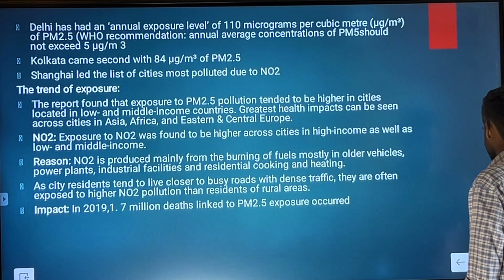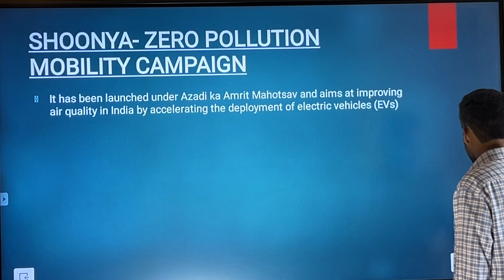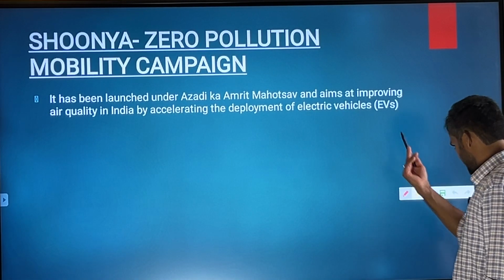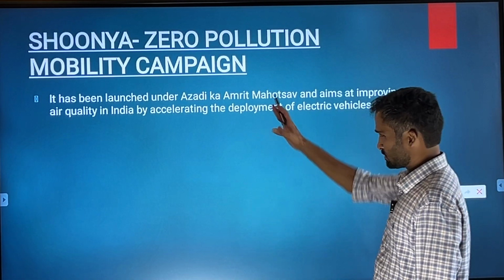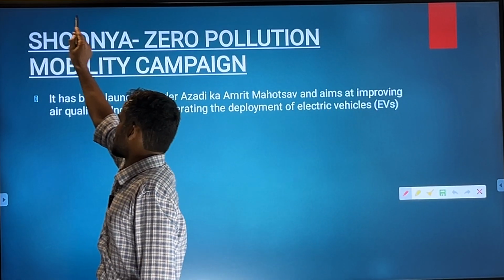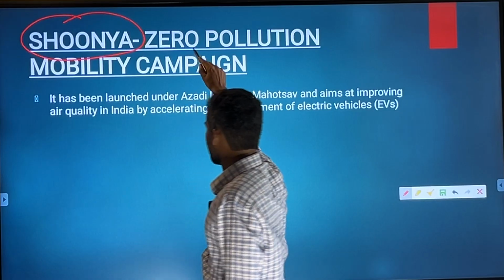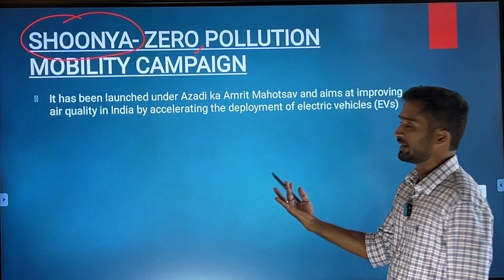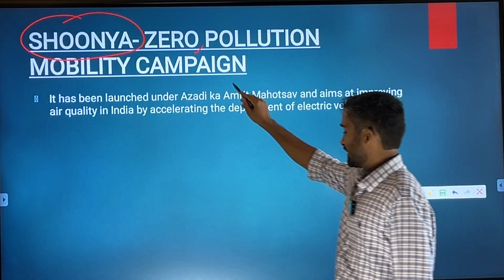Then there is another small campaign, a very small news, but we should know the name of this campaign, the Shoonya campaign, which is nothing but the zero pollution mobility campaign.